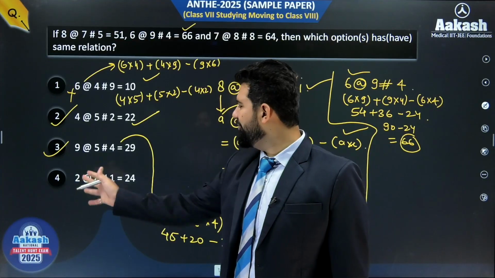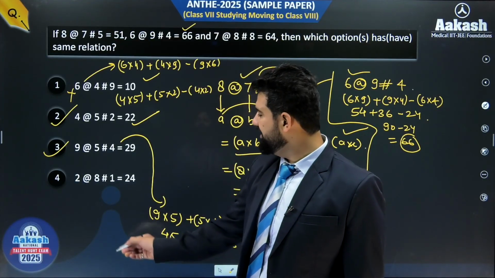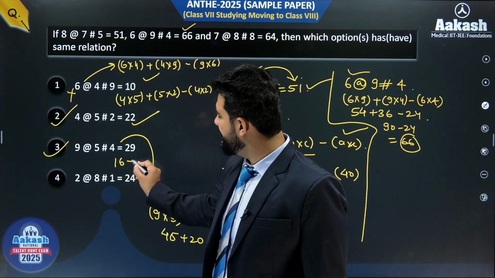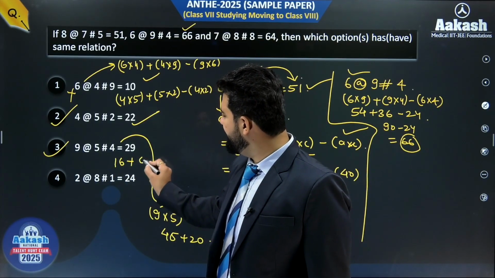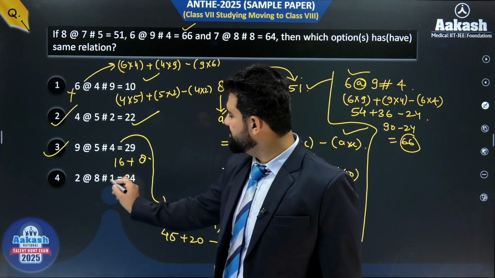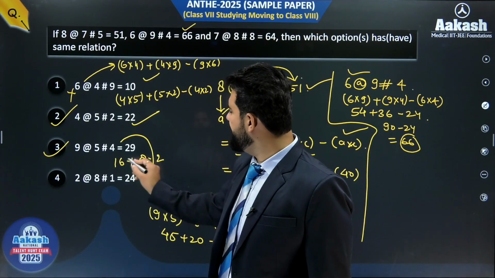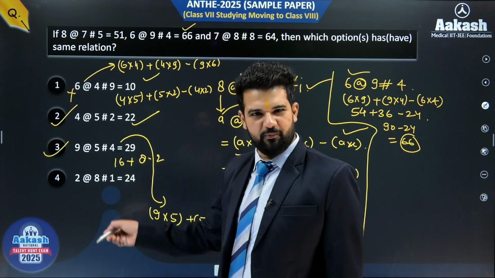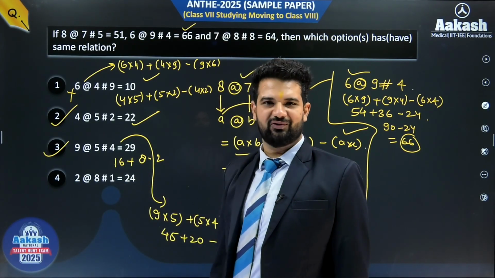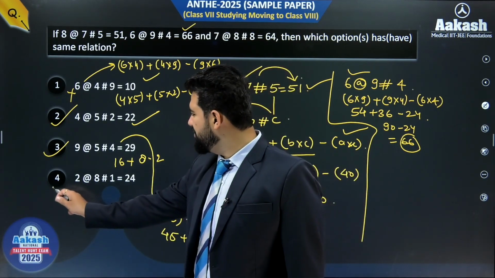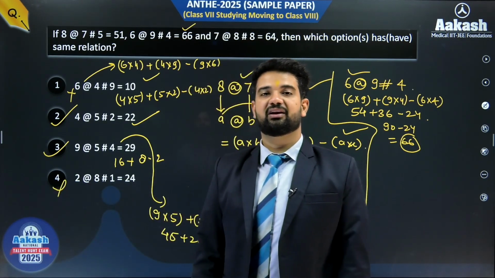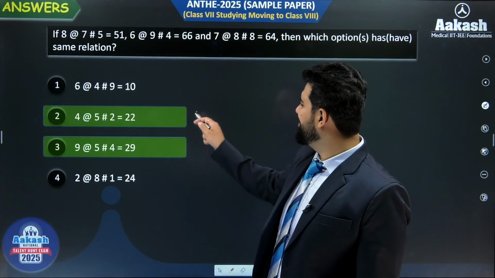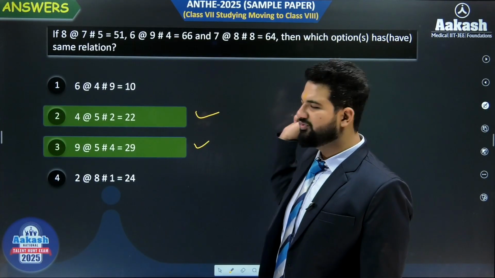Okay, do it for fourth one. If I do it for fourth, directly I am doing 8 into 2 as 16 beta plus 8 into 1 as 8 beta minus this is 2 into 1 as 2. That is 24 minus 2. 24 minus 2 is equal to 22. But in the option, it is given as 24. So this is also not a correct option. So the correct answer for this question is which one, beta? Option number 2 and option number 3.